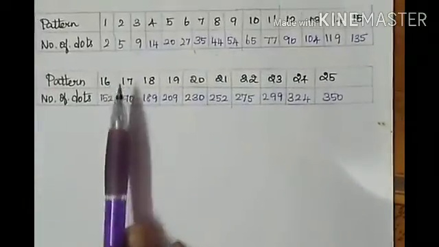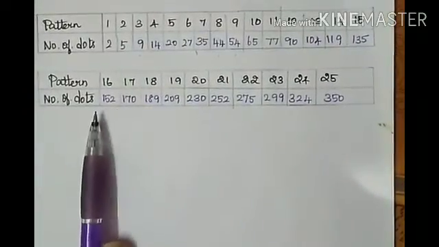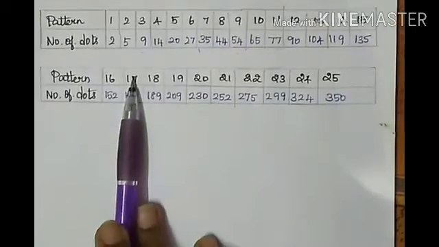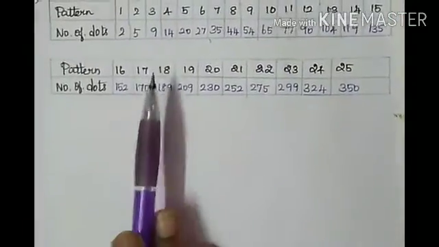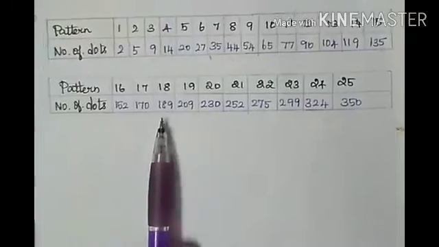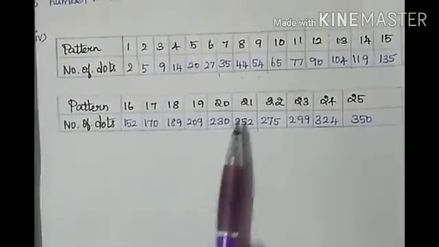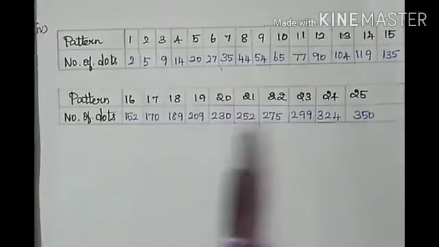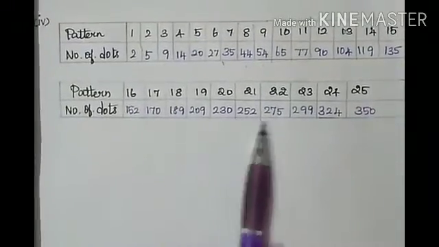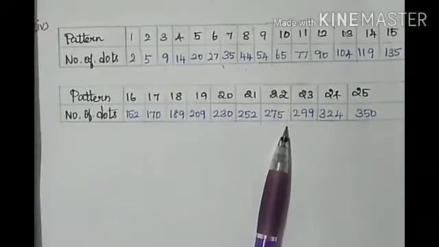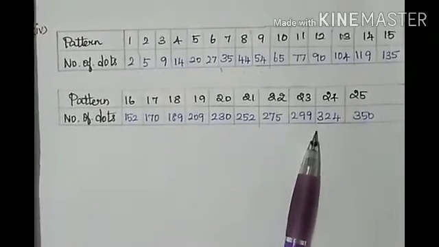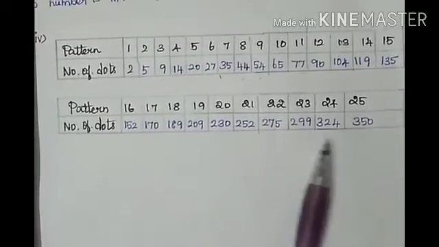For the 16th pattern 152. For the 17th pattern 170. For the 18th pattern 189. For the 19th pattern 209. For the 20th one we have 230. For 21, 252. For 22, 275. For 23, 299. And for 24 we have 324.